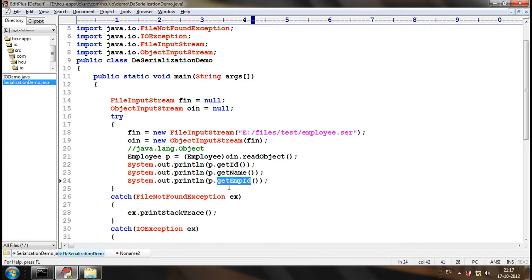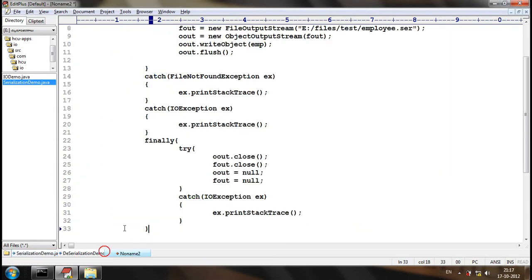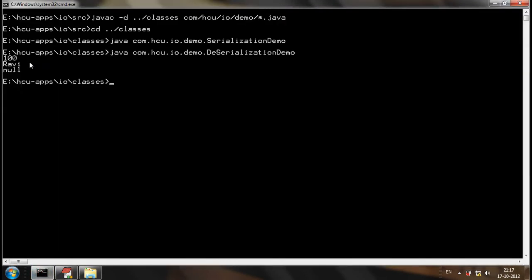Employee ID will have a default value. Since employee ID is a string, the default value will be null. So it's printing the value null here. Understood? This is how we can restrict attributes from serialization.